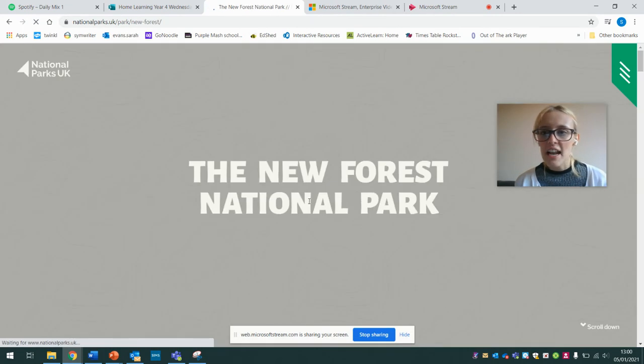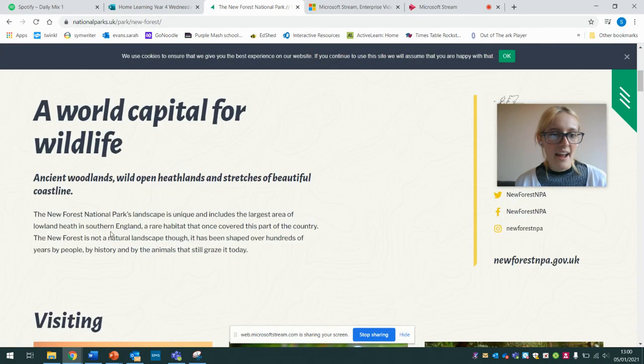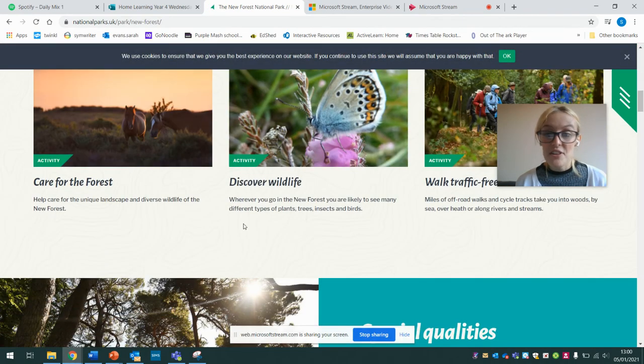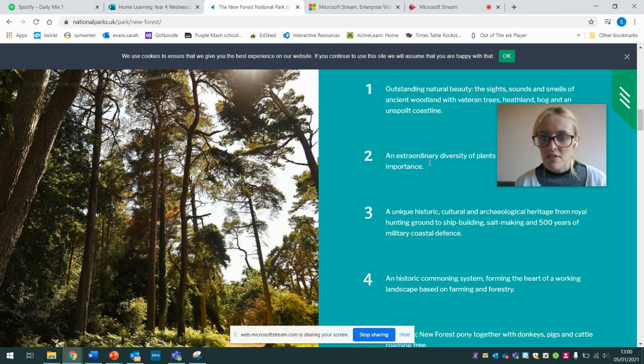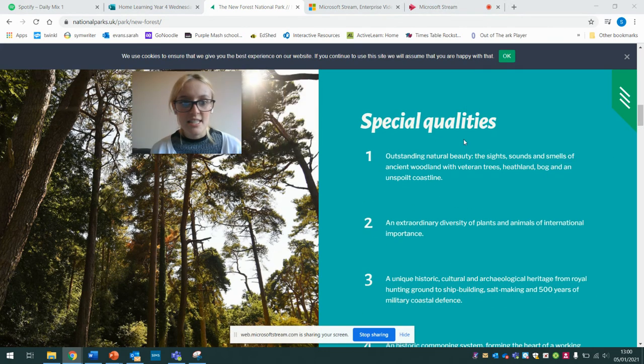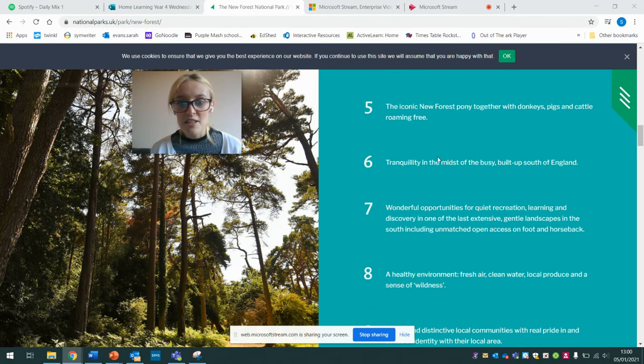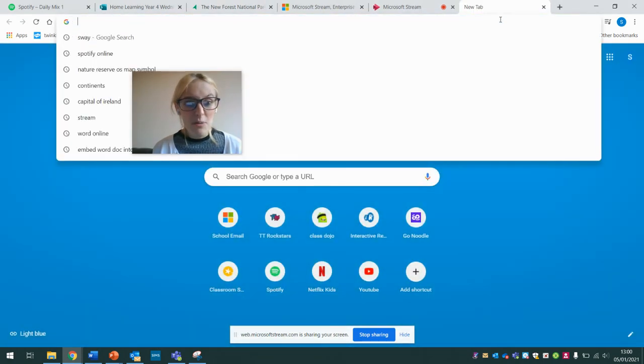So you can either click on New Forest and make some notes from this website, as there are lots of special qualities on it. Make some notes about the New Forest. How is that land used in the UK? Or just like we normally would in school, you can research it.